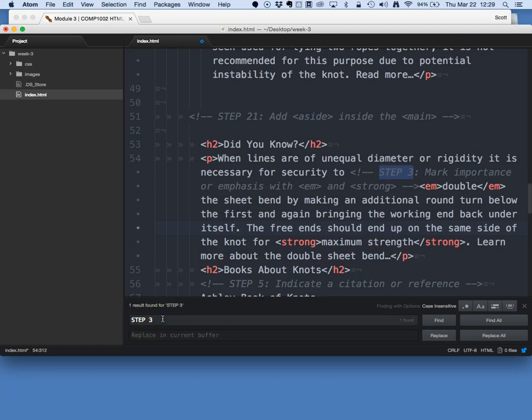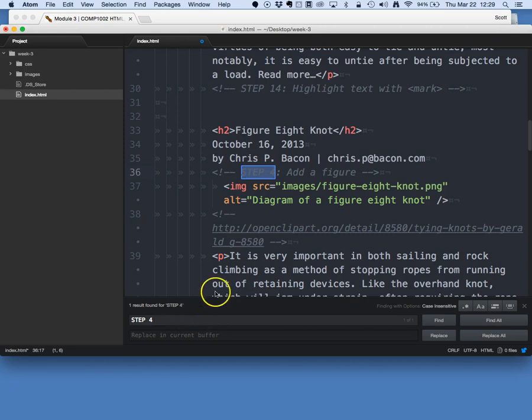All right, step 4. Add a figure. If you can imagine, in a magazine or some kind of print media, very often there's some sort of diagram or an illustration or a photograph, and more often than not, there's a caption at the bottom of the illustration or image that explains why this is significant, or maybe attributes the photographer.